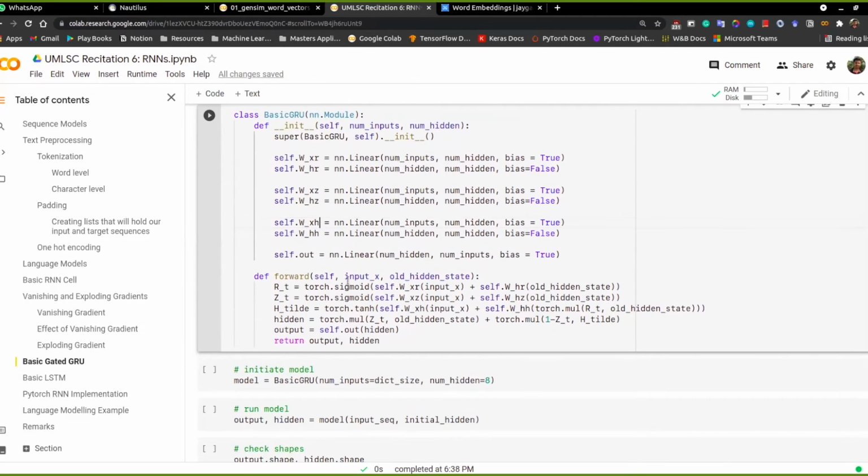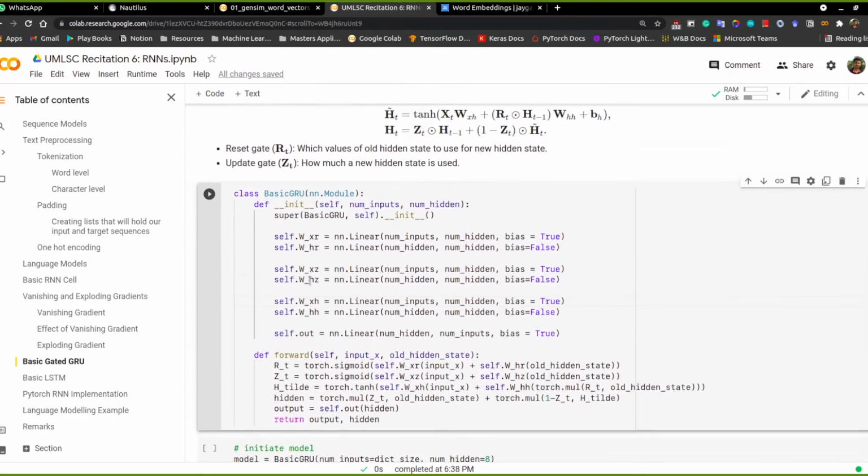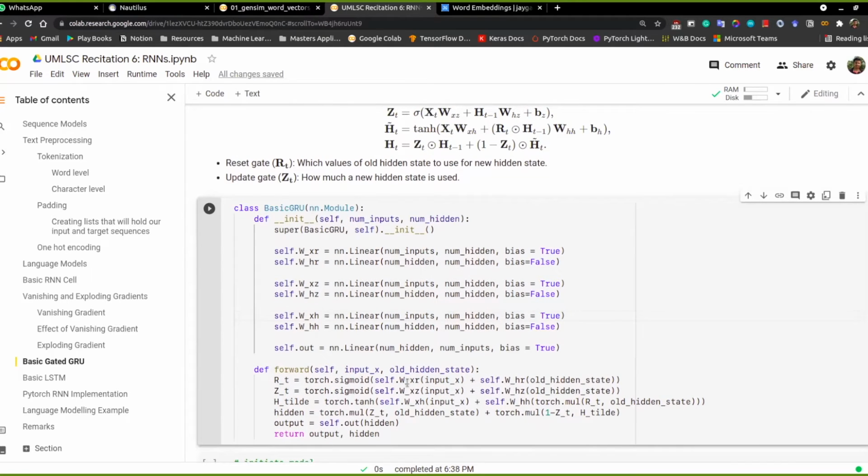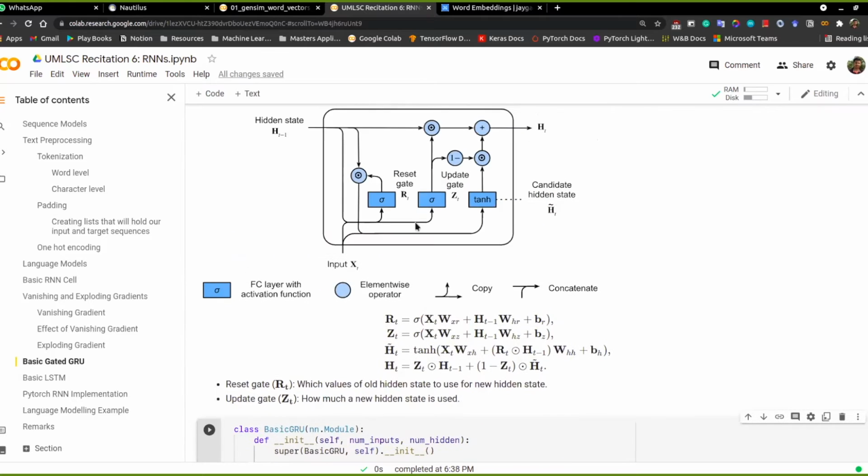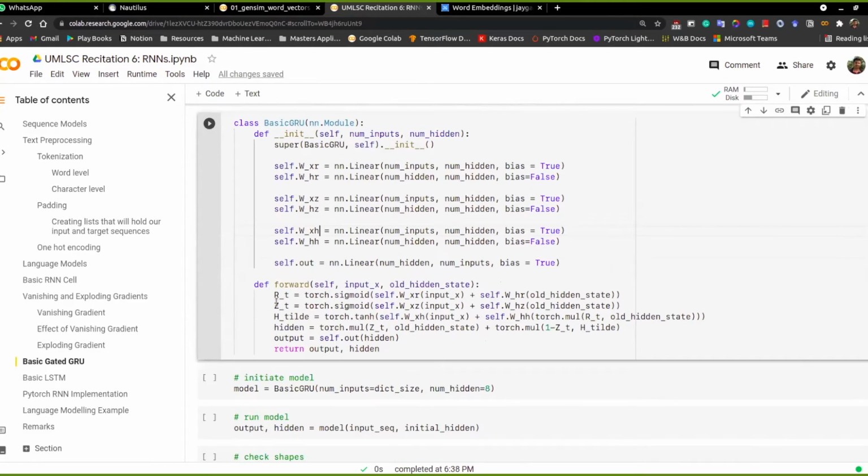So in this case also we take the previous input and the previous hidden state that we have. And what we do is first we apply the neural network, the WXR here. So we apply this neural network, and accordingly we also apply the hidden state one as well. And basically we get a reset value, a sigmoid. After applying sigmoid activation, we get a value between 0 and 1. So this is the reset gate, which is a value between 0 and 1. And similarly, we apply the same operations to the update gate as well.